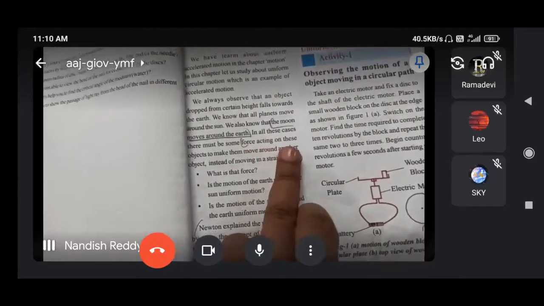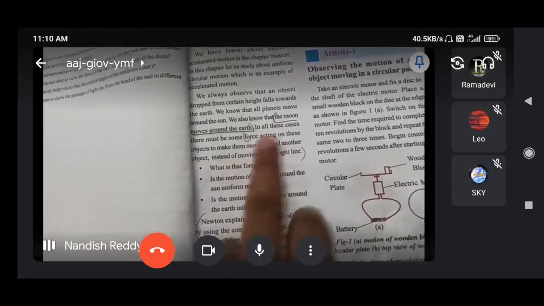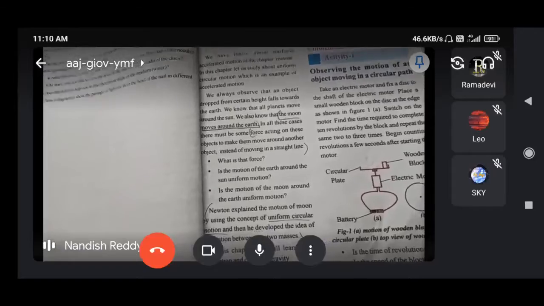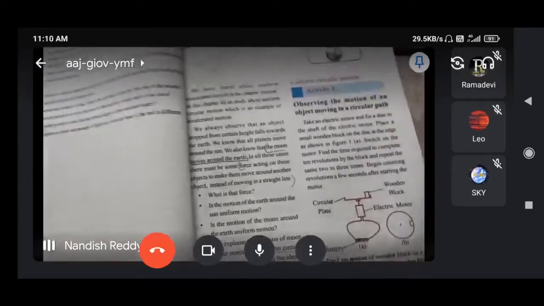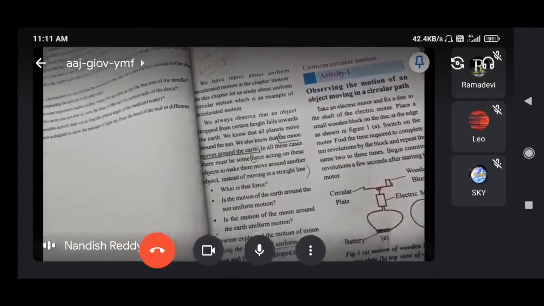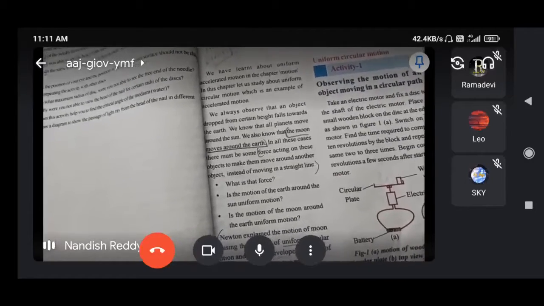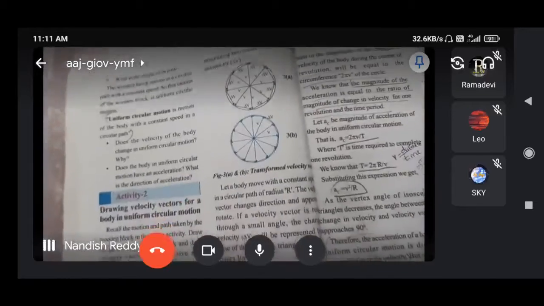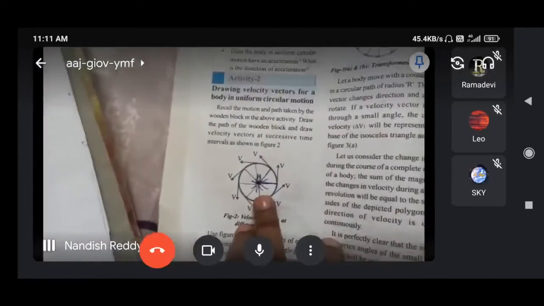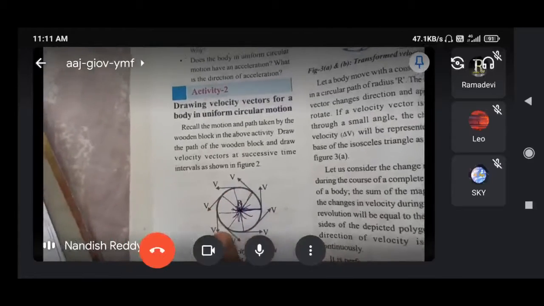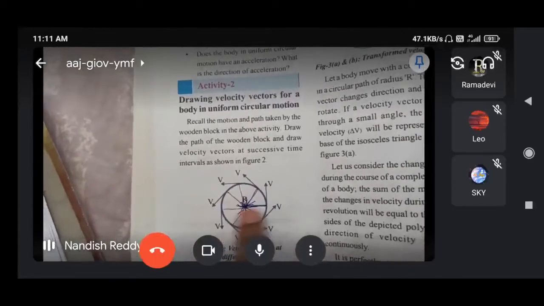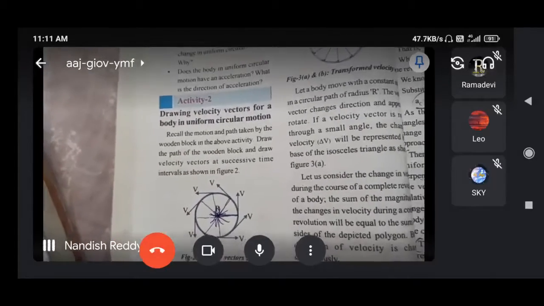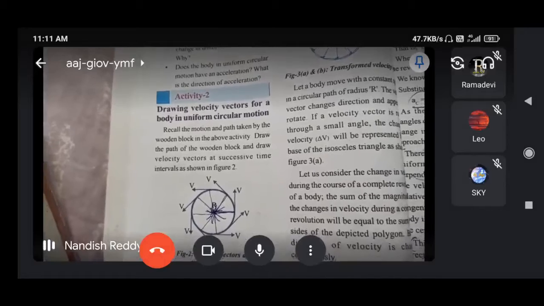The force acting on these objects makes them move around another object, so it is not in a straight line but in a circular motion. Uniform means constant speed in a circular motion. We discussed all that in the last class. Here the velocity is changing direction, so towards the center, acceleration is working like centripetal force. So gravitation is due to the centripetal acceleration.